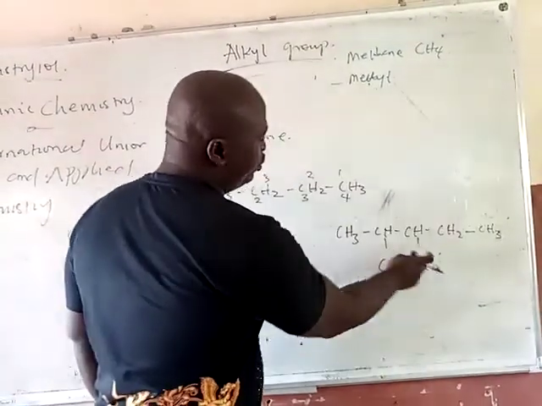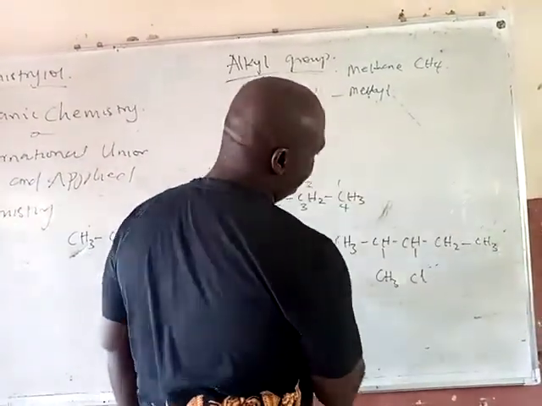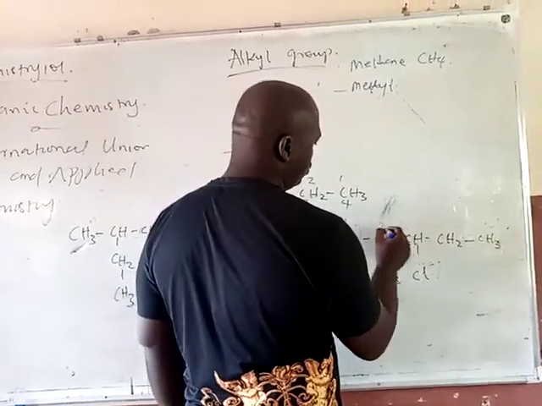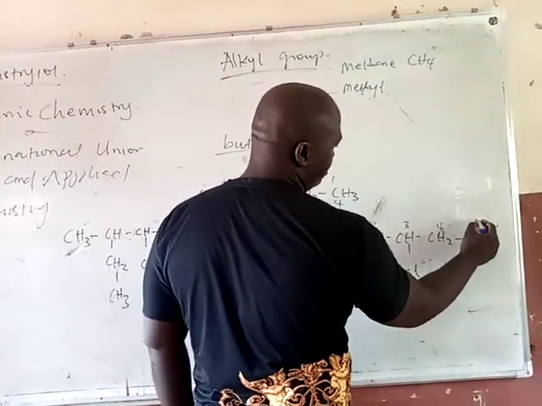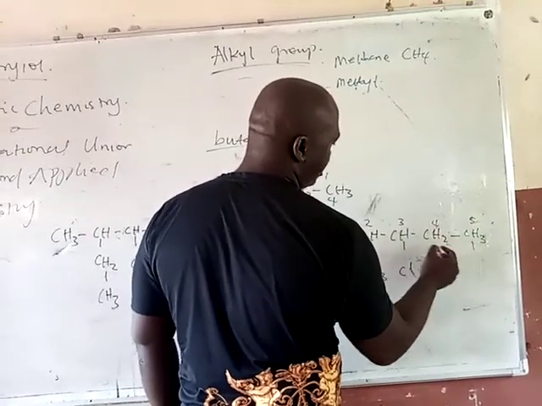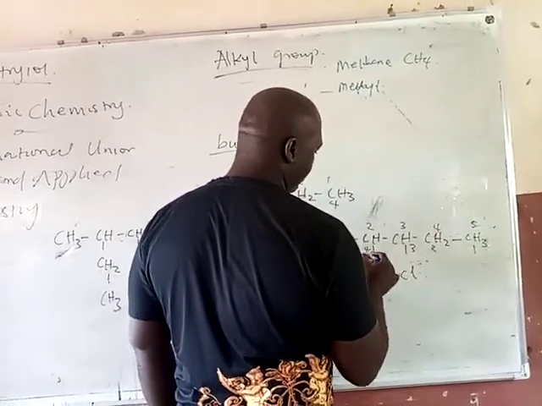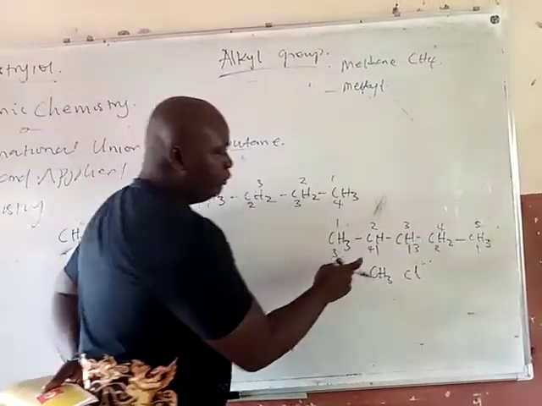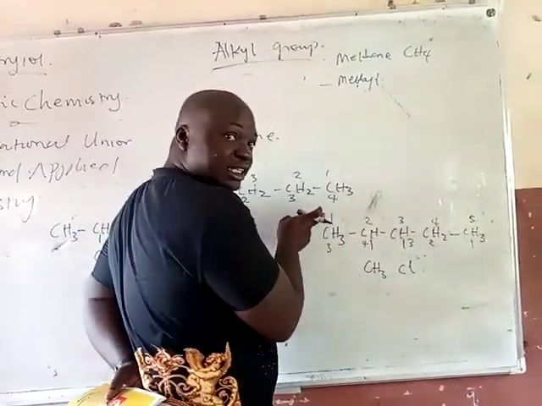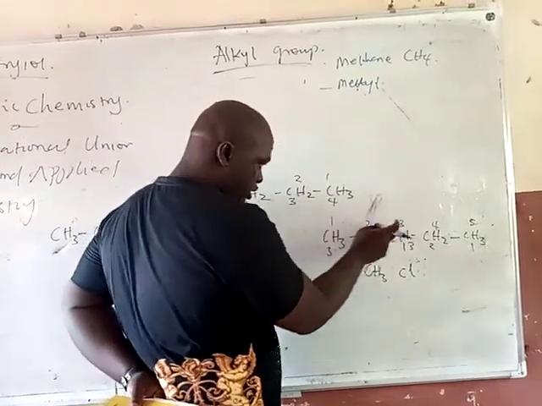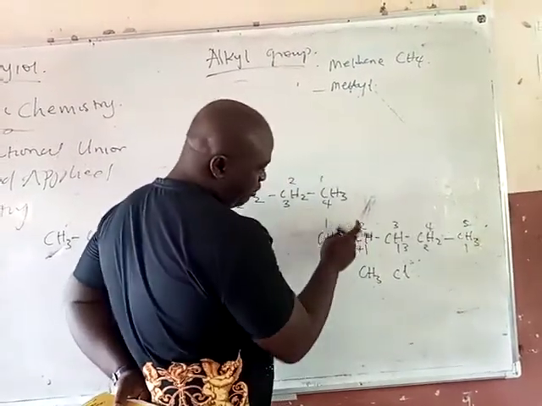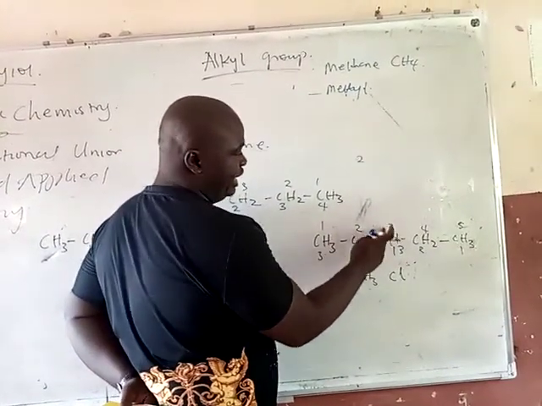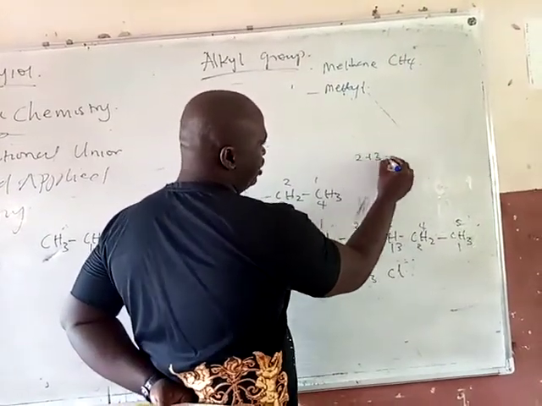Then under example number 2, first we have to start counting: 1, 2, 3, 4, 5. The hack here is this: if I use this first numbering, at number 2 I have a branch, and at number 3 I have a branch, so 2 plus 3 gives 5.